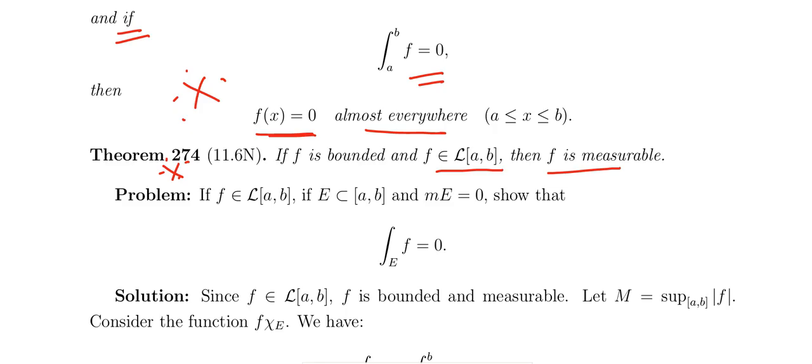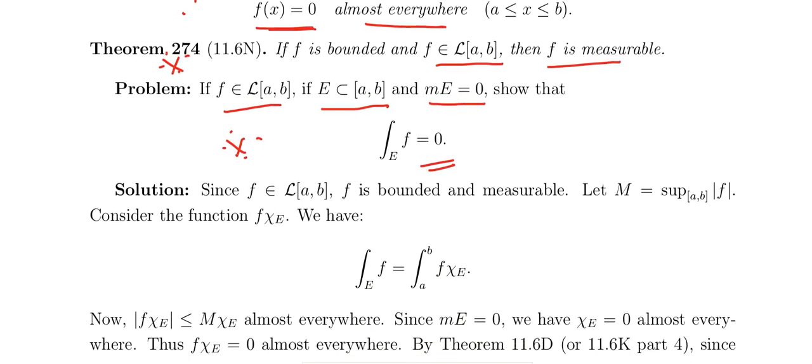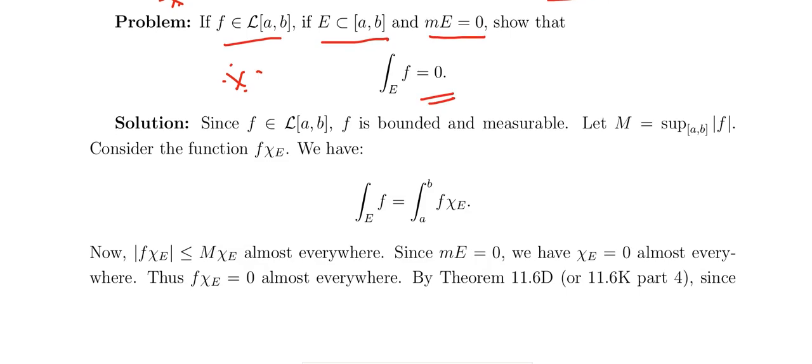Now f is Lebesgue integrable on [a, b], E is a subset of [a, b] with measure of E equal to 0. Then the integral of f over E equals 0. That is the problem. So f is Lebesgue integrable, bounded and measurable. Let capital M be the supremum of modulus f. Consider f chi E, that means integral over E of f equals integral from a to b of f chi E.